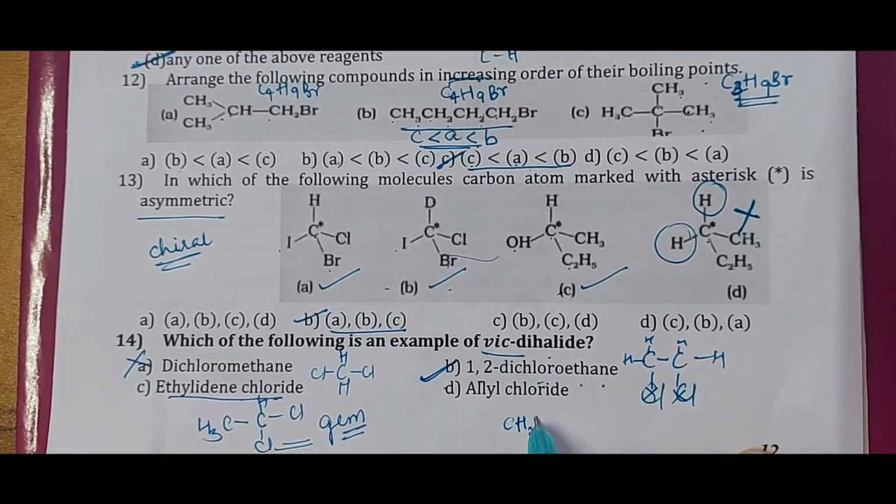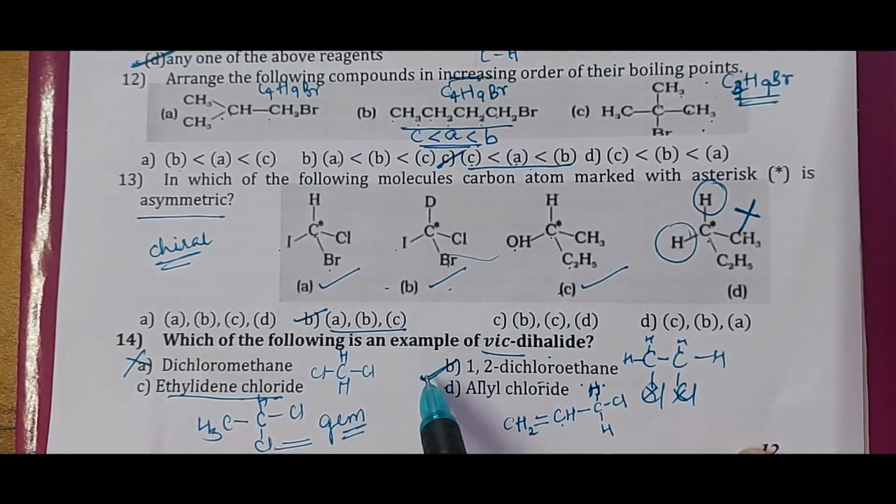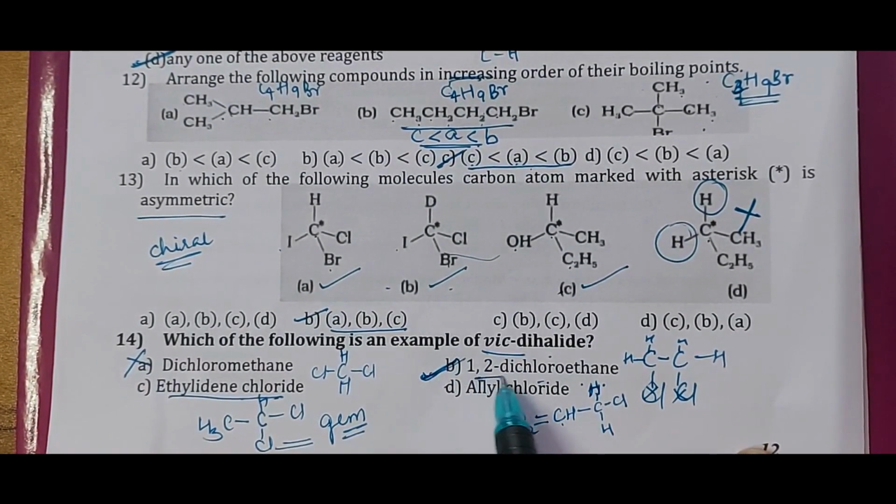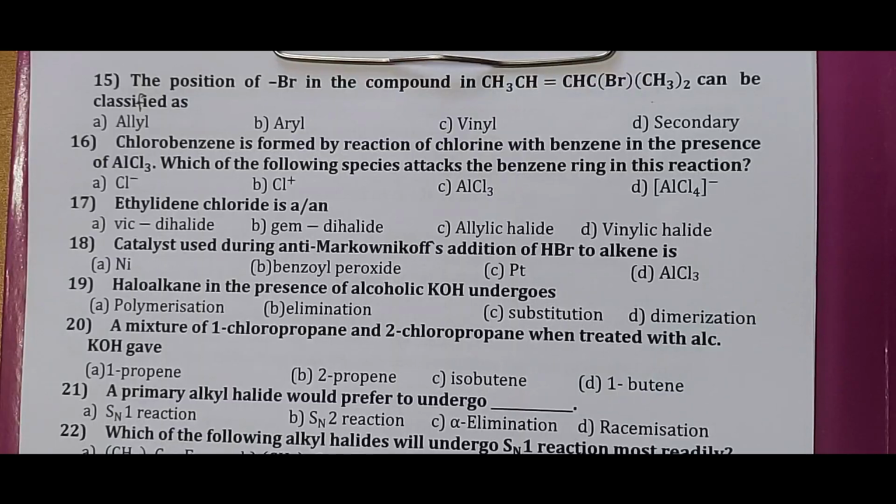And allylic chloride means a sp2 hybridized carbon atom to which a sp3 hybridized carbon atom is attached, and to that if a halogen is attached, we call it as allyl chloride. So here this is also not a vicinal dihalide. So the correct answer is option B, 1, 2 dichloroethane. Next is question number 15.